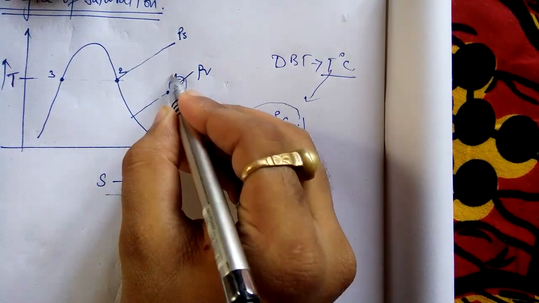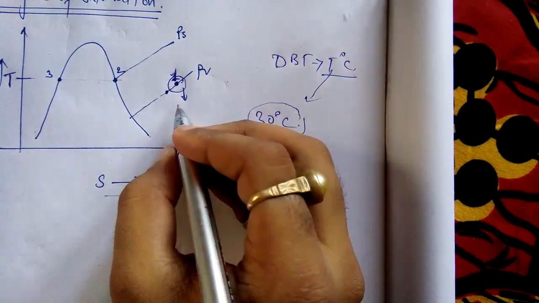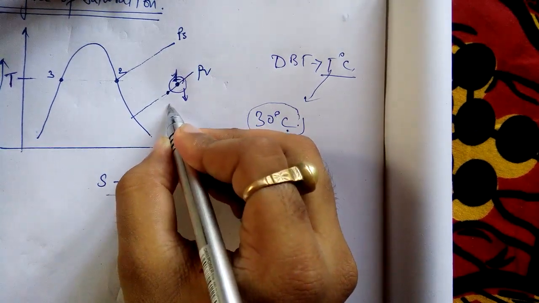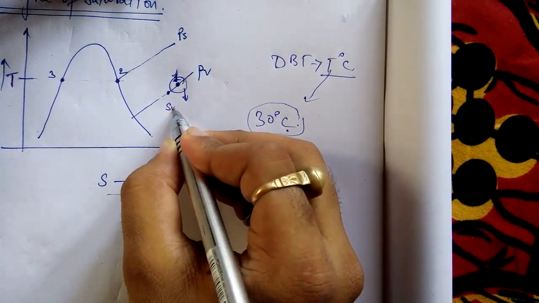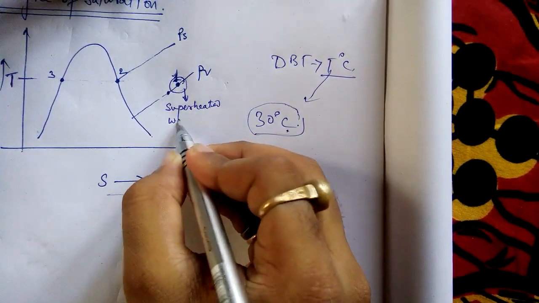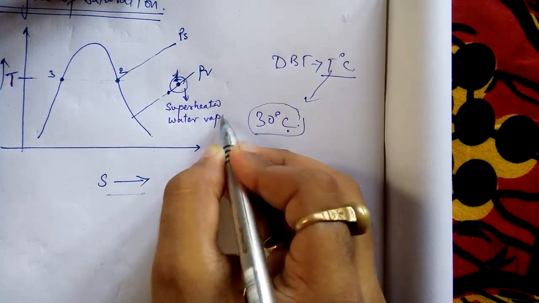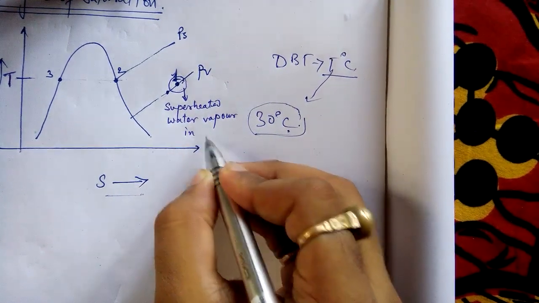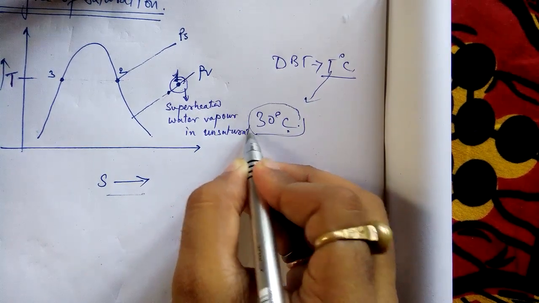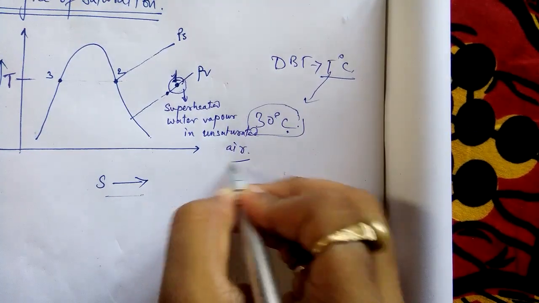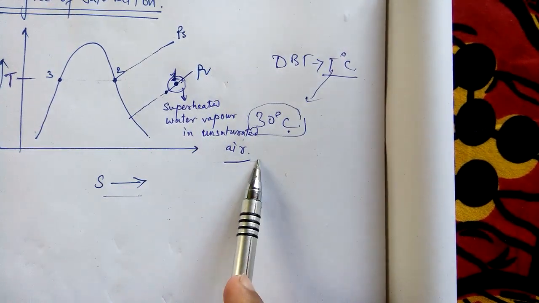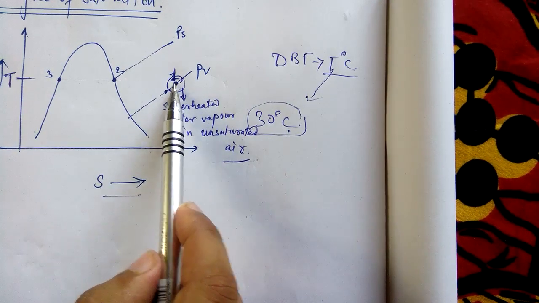So this is point 1 suppose. Please try to understand slowly. This is point 1. Here the air is superheated water vapor in unsaturated air. Try to understand. This is superheated water vapor in unsaturated air. Why is this superheated?